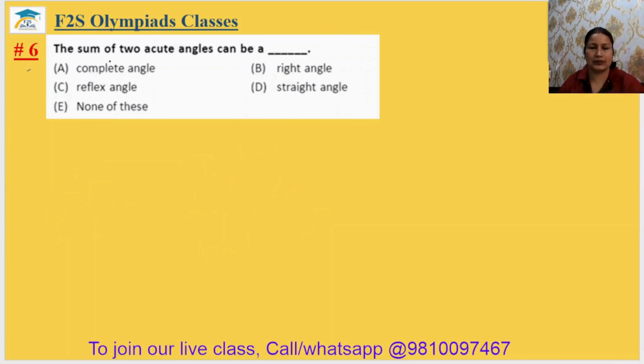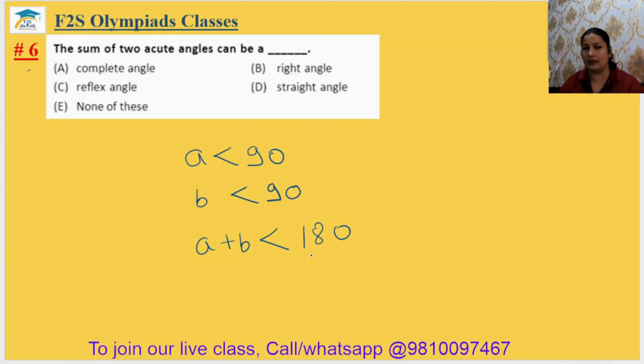Come to question number 6. The sum of two acute angles can be. Look, the sum of two acute angles, A is less than 90 degrees and B is less than 90 degrees, where A and B are acute angles. So A plus B will always be less than 180 degrees. So less than 180 degrees, can it be a complete angle? No, can it be a right angle? It can be a reflex angle or it can be a straight angle.